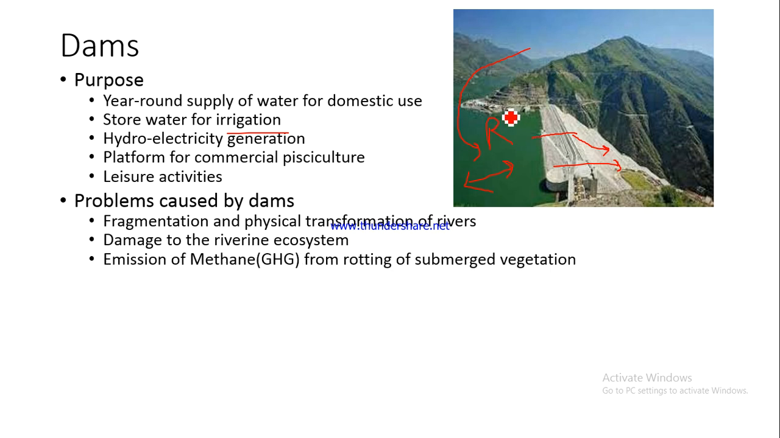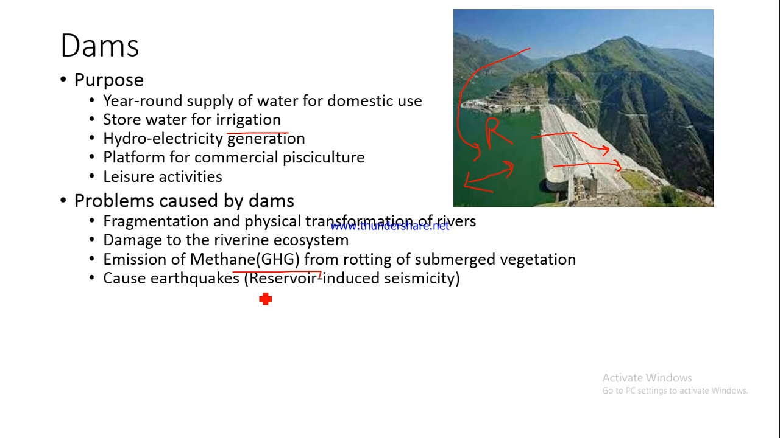Then the reservoir leads to the submergence of vegetation, because see what will happen, some part of the reservoir is submerging the lower part of these hills, and some of the vegetation will also get submerged. And when the plants and the trees and the vegetation get submerged and start rotting underwater, it actually produces methane, which is a greenhouse gas and contributes to global warming. So these reservoirs of these dams also contribute to global warming.